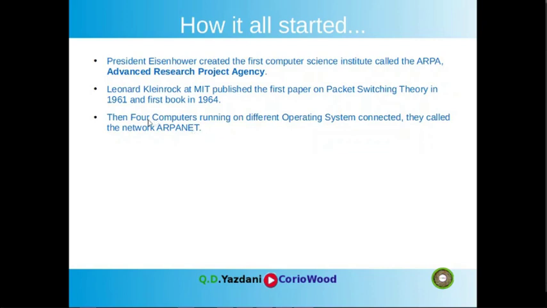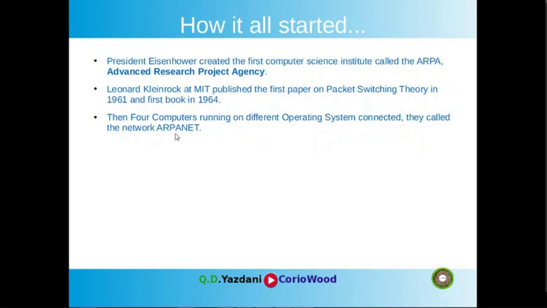They were very successful. All the engineers and computer scientists in the United States worked together, and for the first time they connected four computers running on different operating systems. They called the network ARPANET.